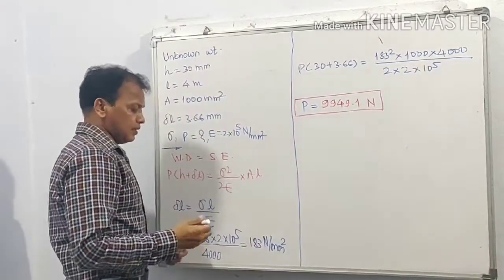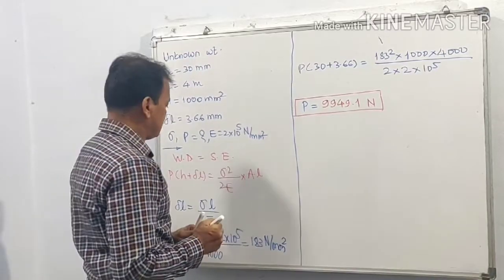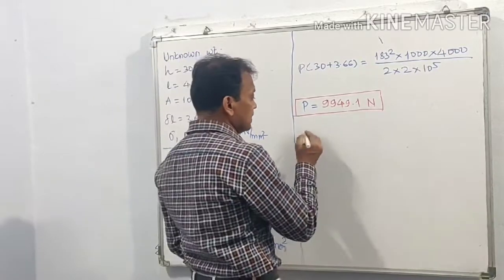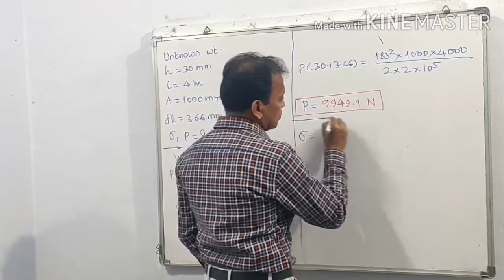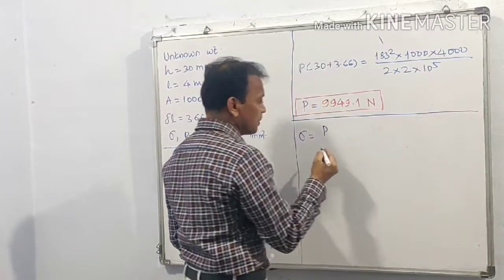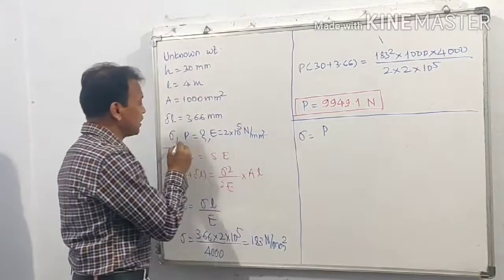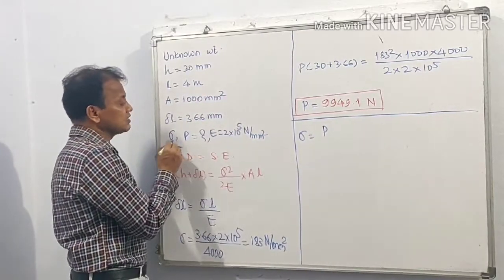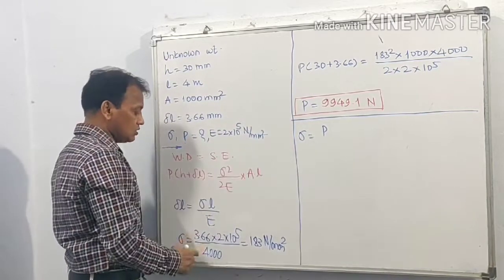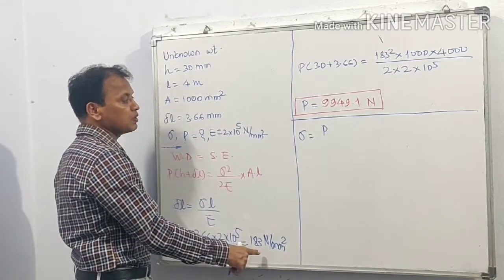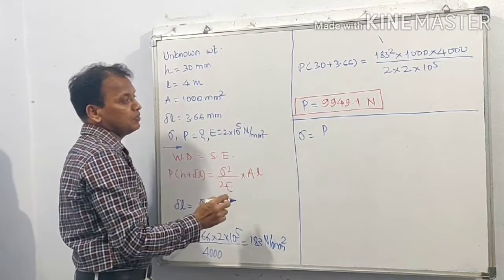Alternatively, in some books you may find it in this manner. Here we have completed the example because the parameters which were asked were the instantaneous stress and the unknown weight P. Instantaneous stress is 183 Newton per millimeter square, and the unknown weight P we have found,